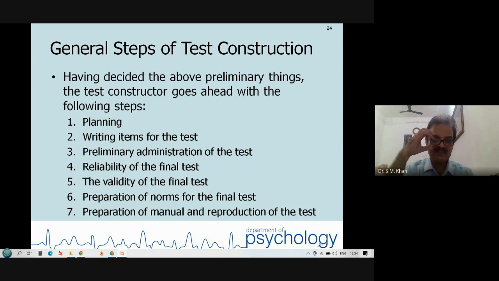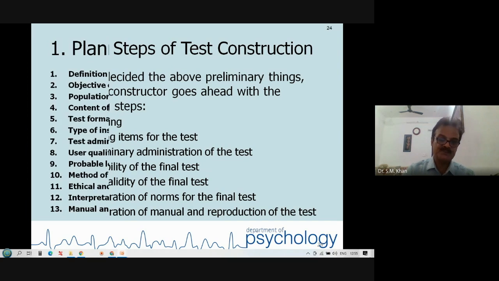You will have to calculate the statistics of each item, which you will learn in this program, how to calculate within a fraction of a minute. Then reliability of the final test, validity of the final test, developing the norms for the final test, and preparation of the manual. You need to develop the manual. This knowledge must be available to others to use.